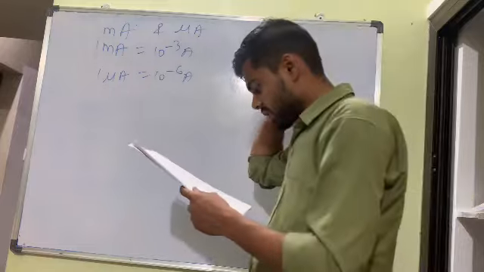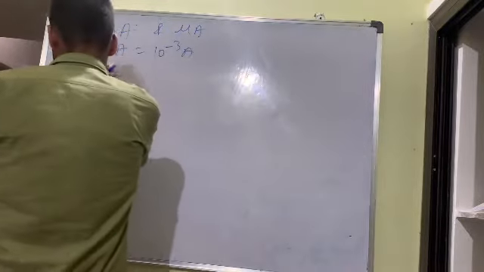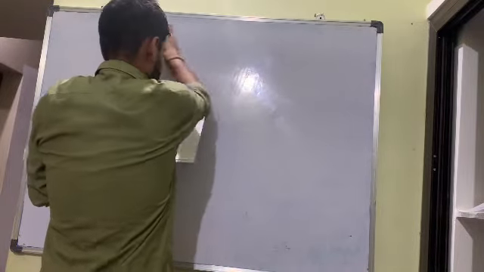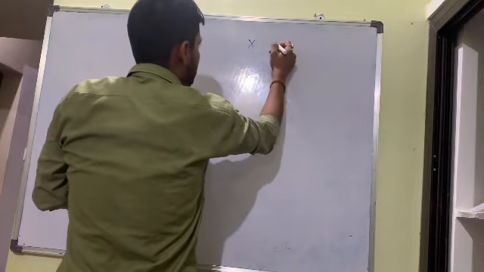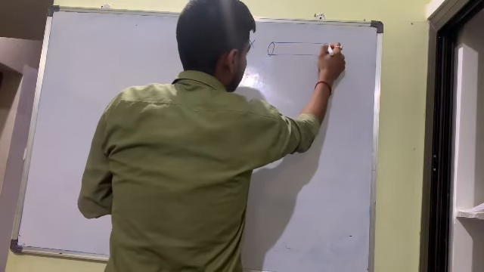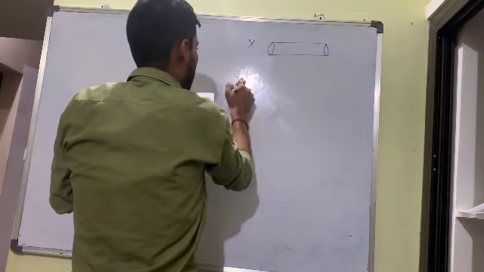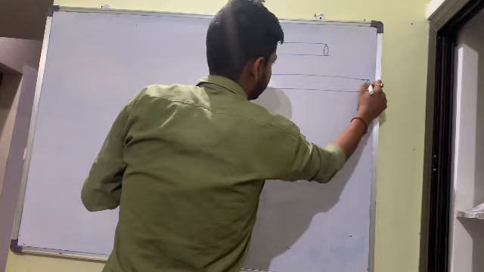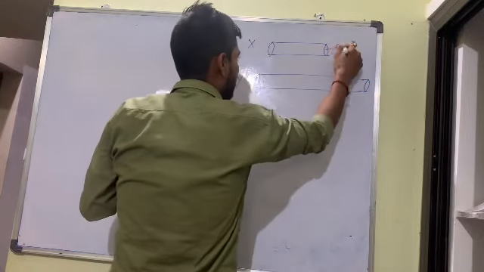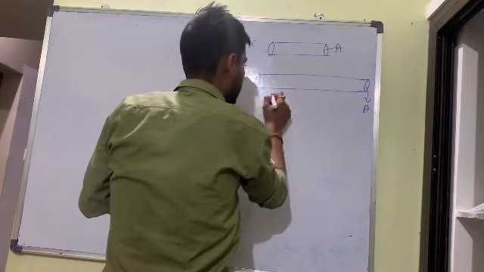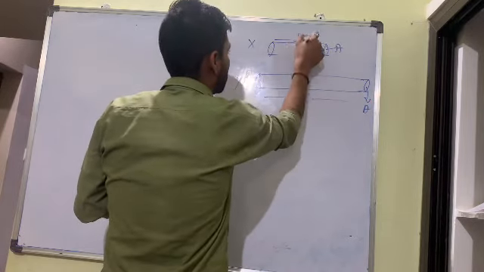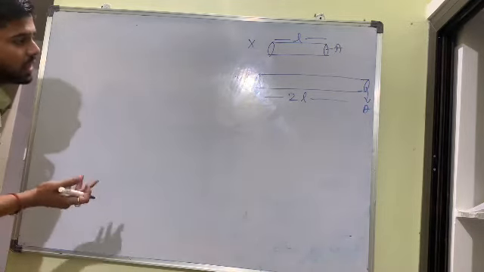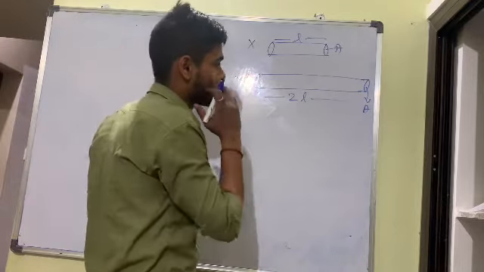Next, what do they ask? This one we will discuss now. This is a good question, so I want to discuss it with you. Here they have given some data. They have given an X wire and a Y wire. The area is the same, but here the length is L and here the length is 2L. They are asking which one has greater resistance, which one has maximum resistance. Simple thing.